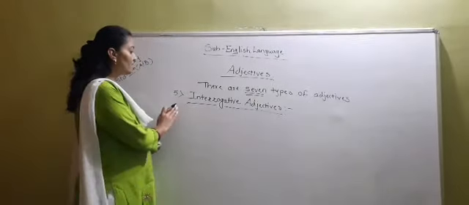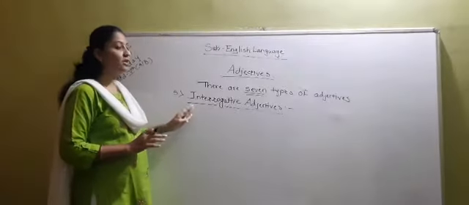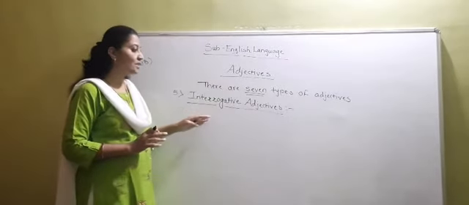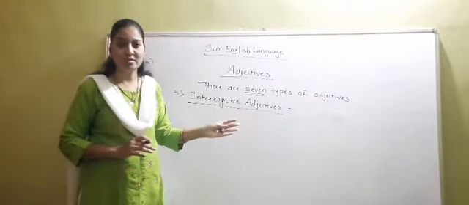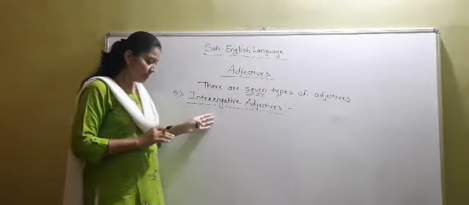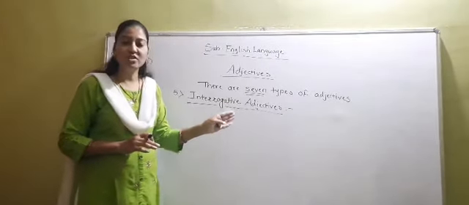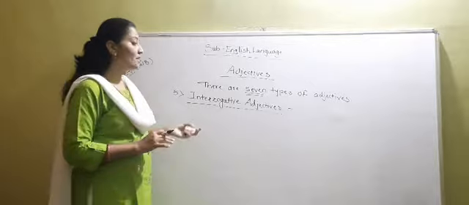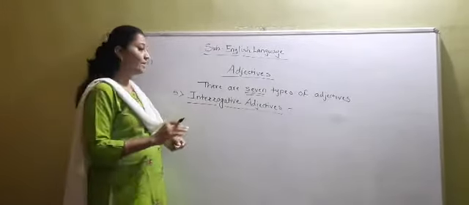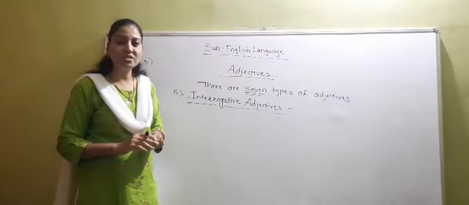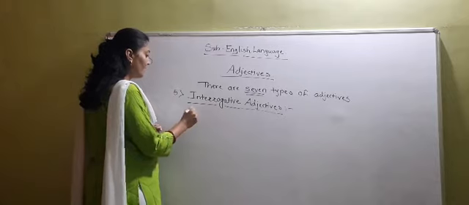Now students, next one is the interrogative adjectives. As you know that interrogative adjectives are related to all WH questions. So these are the question types, and all the questions that are related with WH type came into the interrogative adjectives. Now WH type question means it is what,